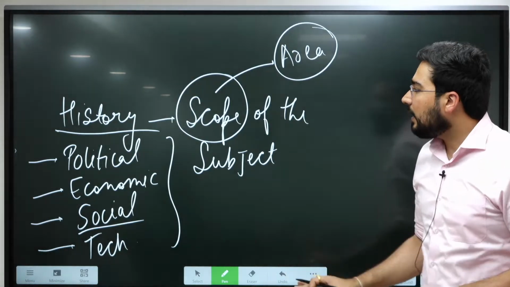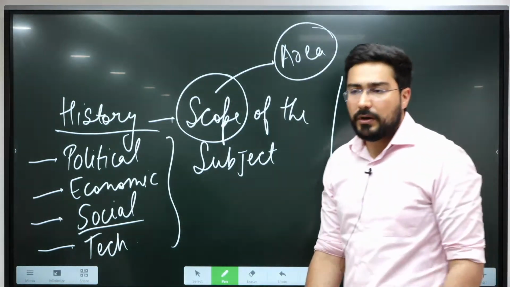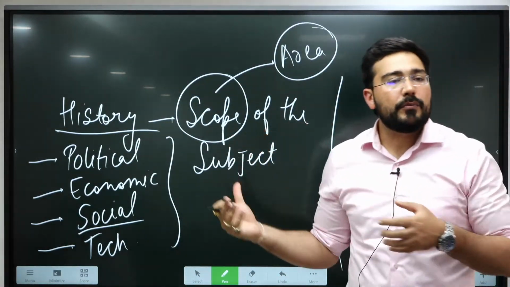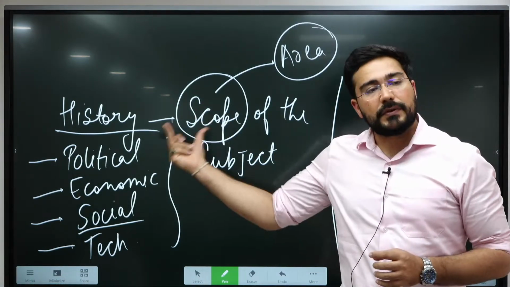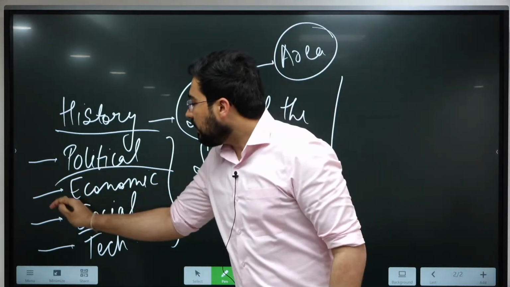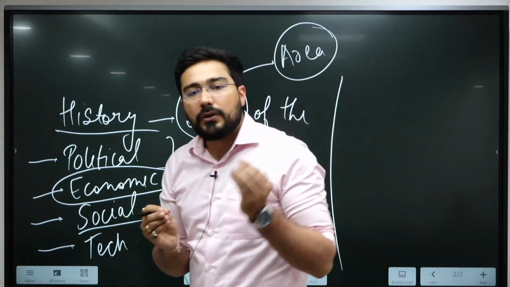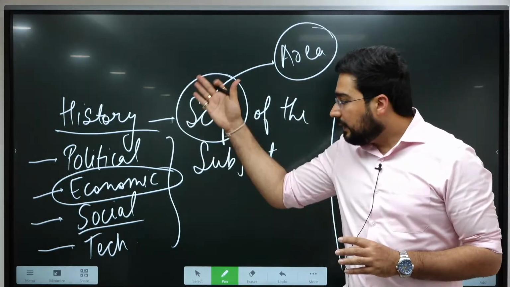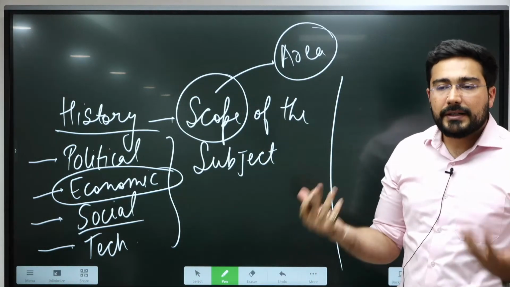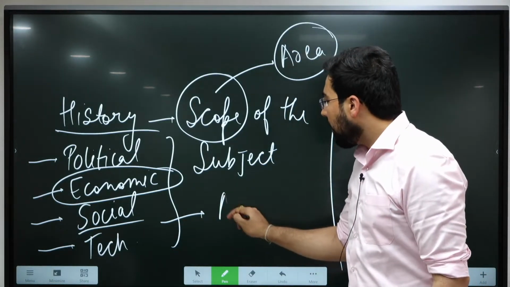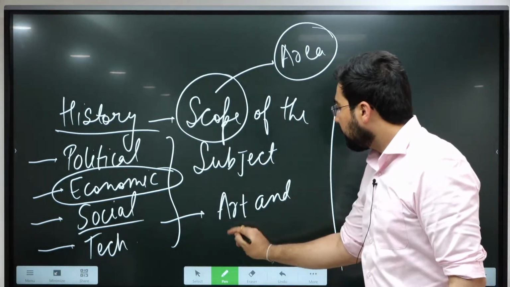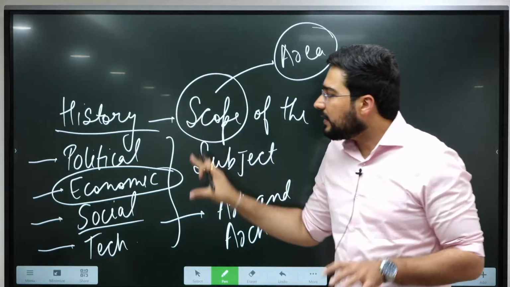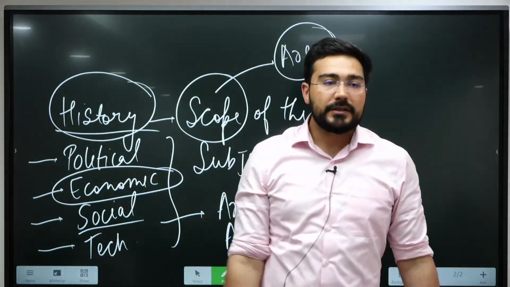So if we see today's life, what all is relevant to us today? We are aware about our polity. We know a certain way in which the Indian economy is moving. So whenever questions will be asked in history, they are going to ask you, you have to paint a picture of the economy of the Vedic period. So when we talk about the scope, these are the various scope, along with the aesthetic sense. The aesthetic sense comes from art and architecture. Okay, so these various themes will be asked to you under the subject of history.